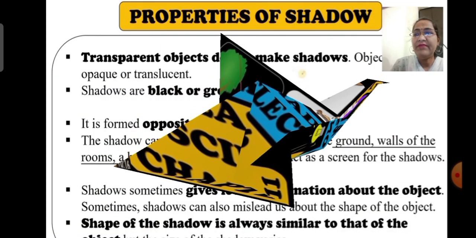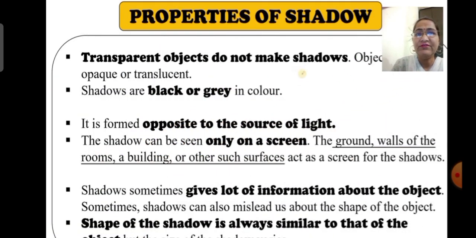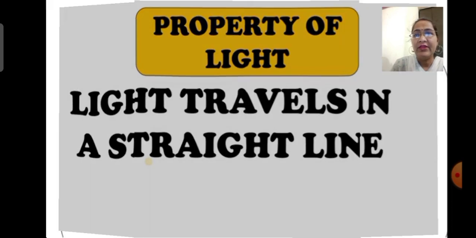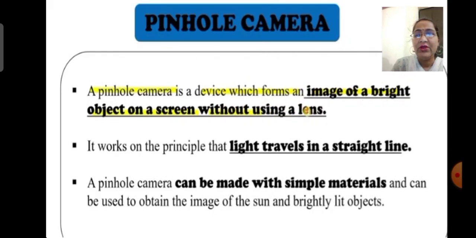In the previous session, we saw the properties of shadows. In that, we have seen a few properties of shadows. Then we have seen the property of light, that is, light travels in a straight line path. Then in the online class, I have taught you about the pinhole camera. And what is a pinhole camera, children? A pinhole camera is a device which forms an image of a bright object on a screen without using a lens. And I have explained to you how to make a pinhole camera in the online session.